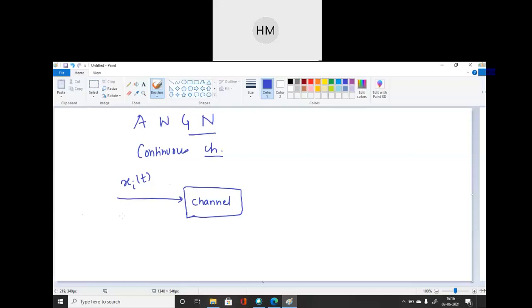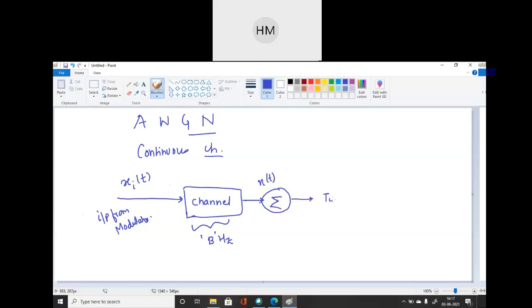In the continuous domain, as you have seen in digital and analog communication systems, before transmitting the signal we use a modulator. So the input is from the modulator, and the output from the modulator will be transmitted. Here we assume the channel bandwidth as B hertz. Now some kind of noise is added, noise defined by n of t.